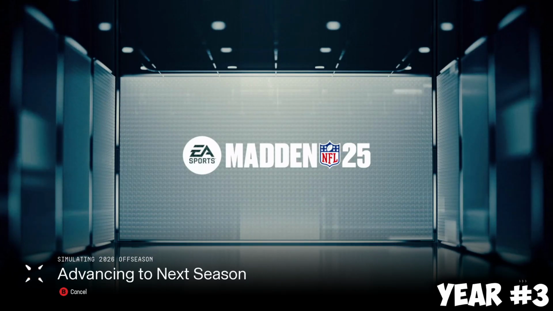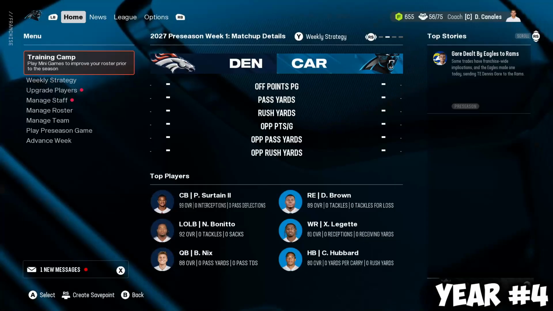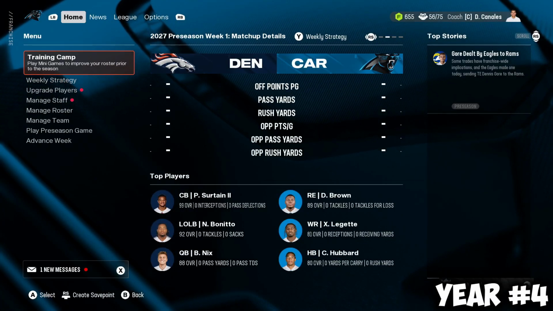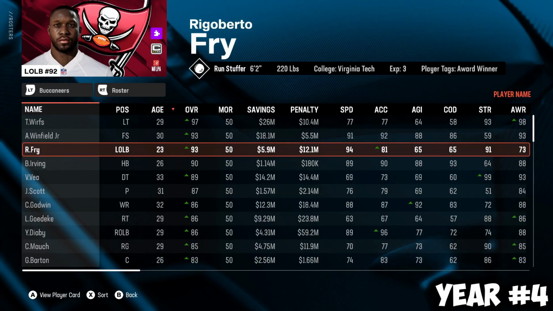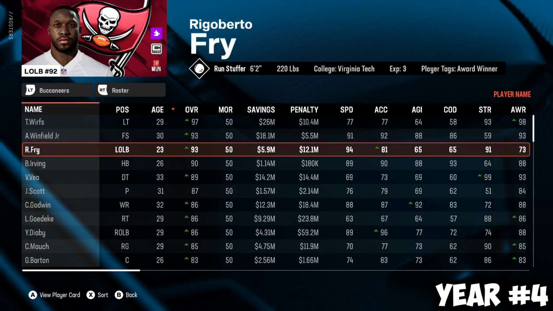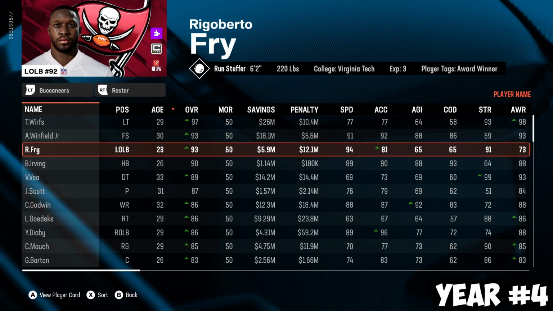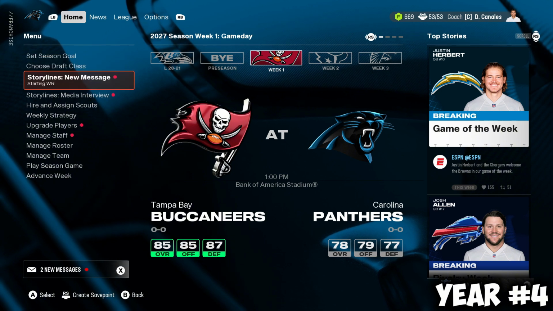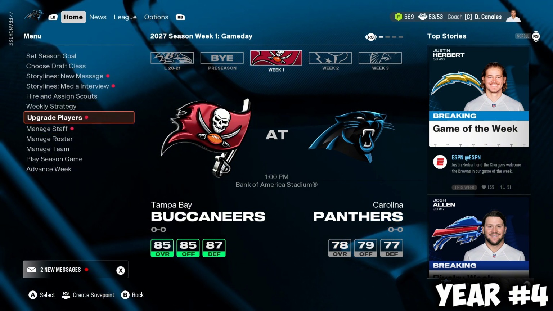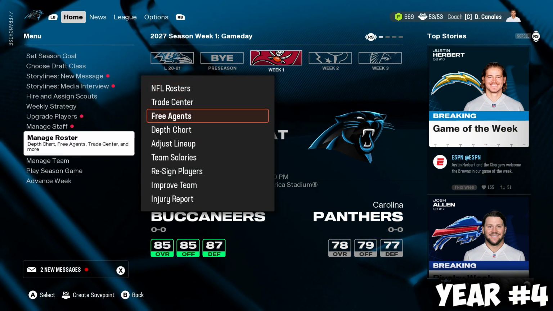There's no way. Sending to year 4 of Rigoberto Fry's career. Year number 4 for Rigoberto Fry's GOAT career, potentially. 93 overall in his 4th season, the 3rd highest overall player on that Bucks team. Bucks 85 overall versus the 78 Panthers team. I mean, this team is not improving whatsoever, this Panthers team.